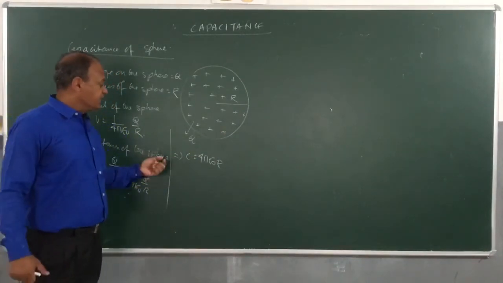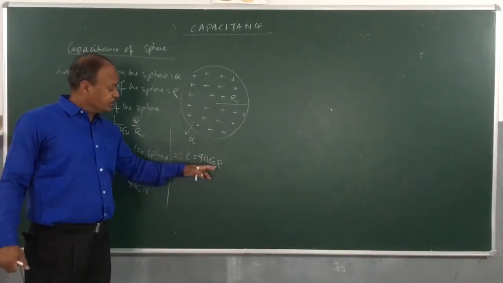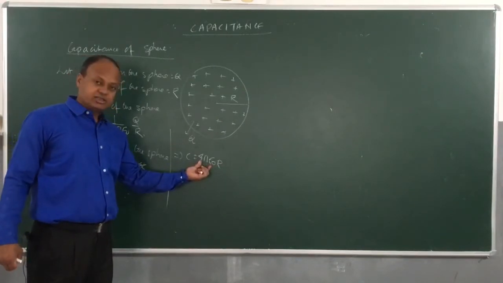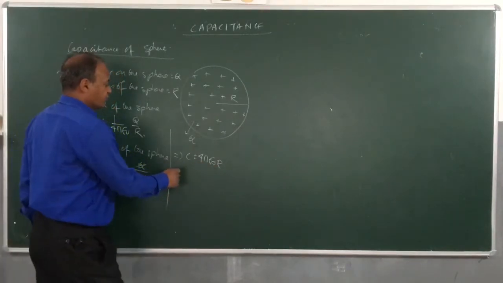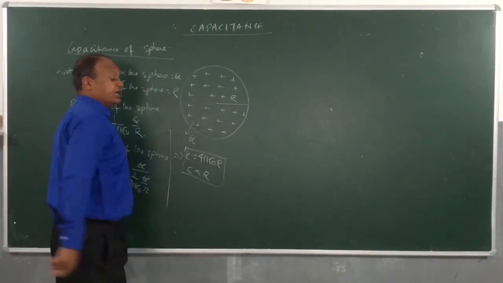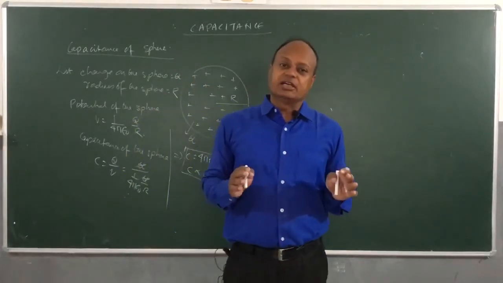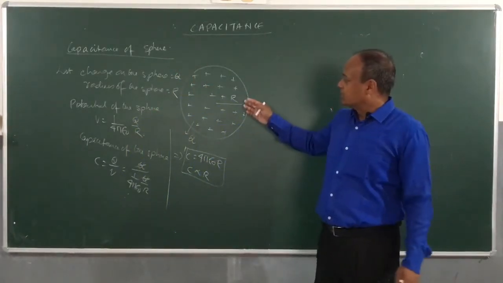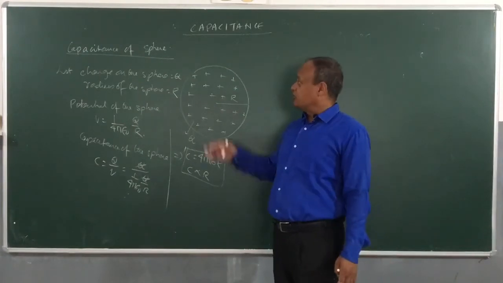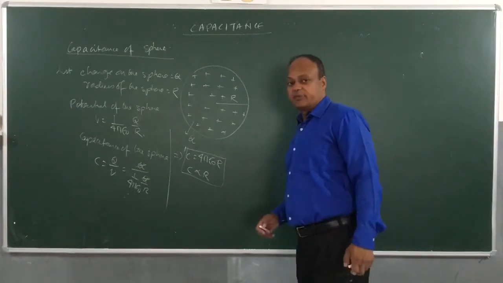You can clearly see that the capacitance is not depending on the value of charge, it is only depending upon the radius r, because 4 pi epsilon naught is a constant. So we conclude here C is directly proportional to the radius of the sphere. We come across a very important result, that if you have been given a spherical conductor, then its capacitance will be directly proportional to the what? The radius. Now I will be using this derivation, this result which you got here, to calculate capacitance of earth.